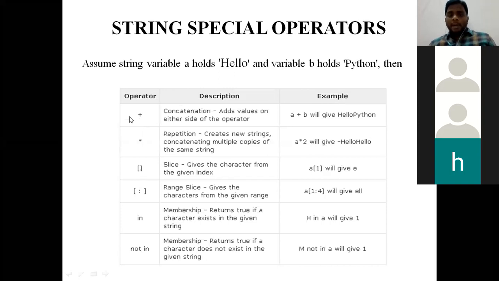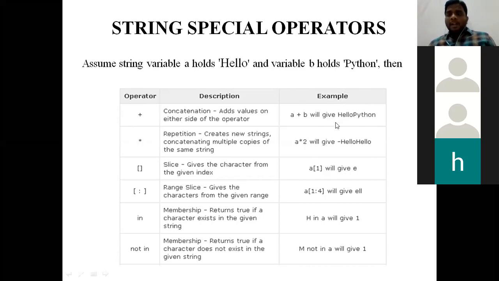Here plus does not mean addition, it is concatenation. Suppose the value of a is hello and the value of b is Python. Suppose I ask the interpreter to print a plus b. A means hello, b means Python. The purpose of plus here is concatenation. So my output will be hello Python.